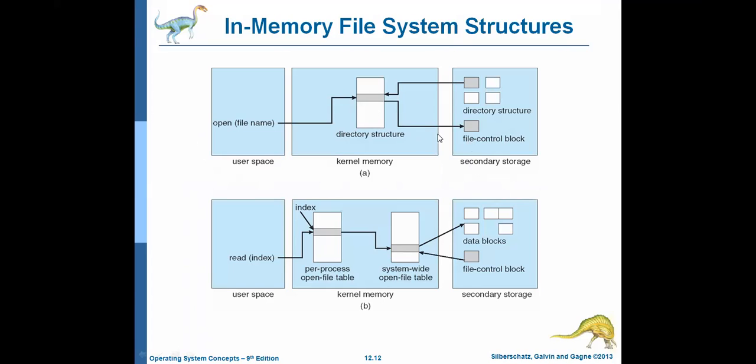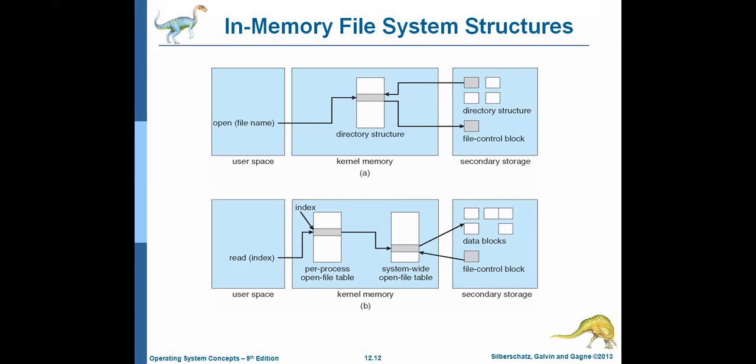So the operating system will check whether the file is available or not. If the file is available, the directory is divided into a number of blocks, and that particular information will be sent to the kernel again.